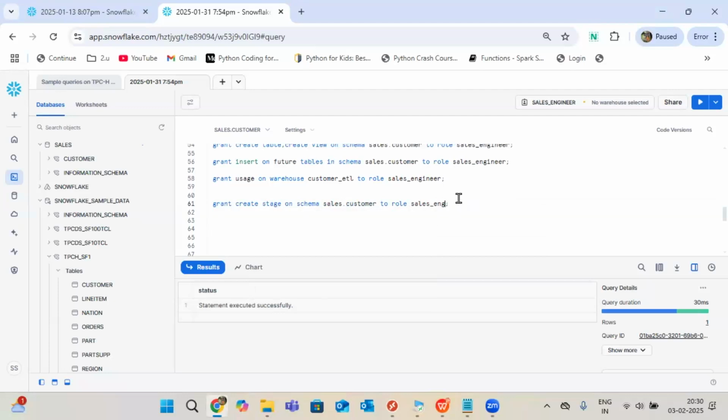Okay, let me remove this. So now create schema. Create stage on this particular schema. If I, as user Sai Sri, want to create the stage on top of this schema, I want to change to sales admin. That is one part we have to understand. This is the privilege only. I have to change here.